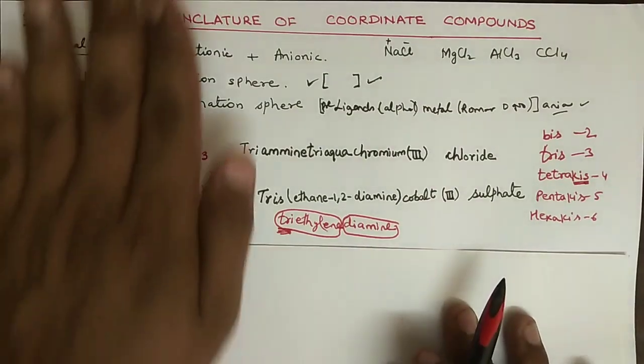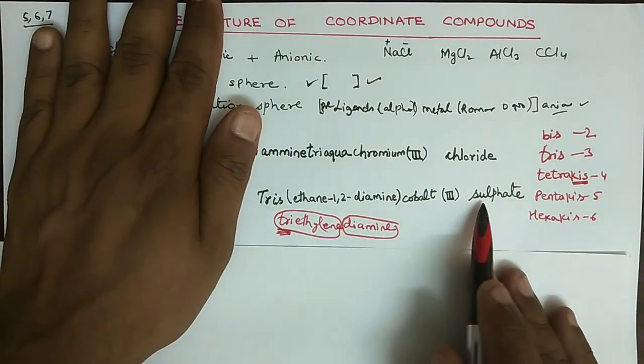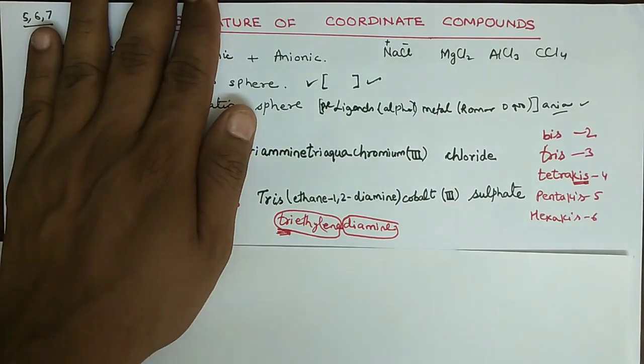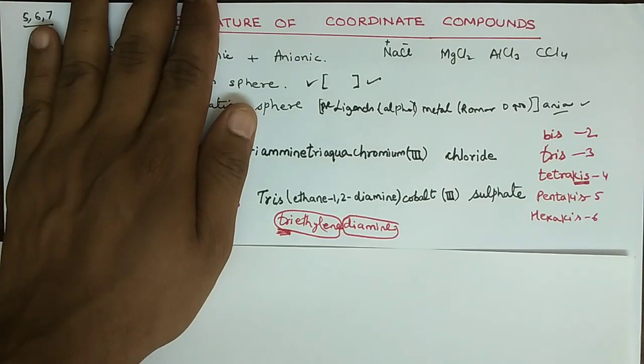If we have only the name and we have to write down the compound, then how can we proceed backward, because in NCERT, in CBSE you are asked the questions both ways, right?